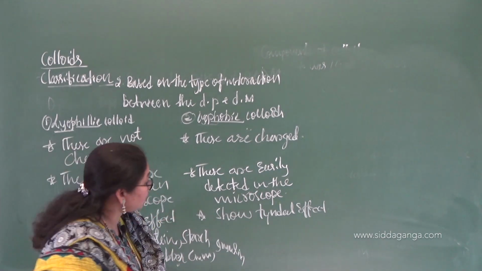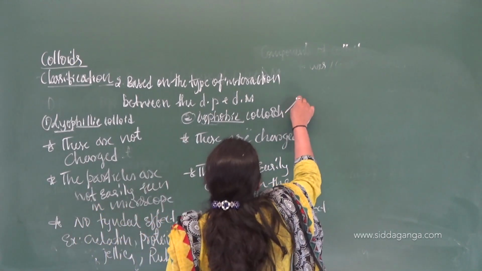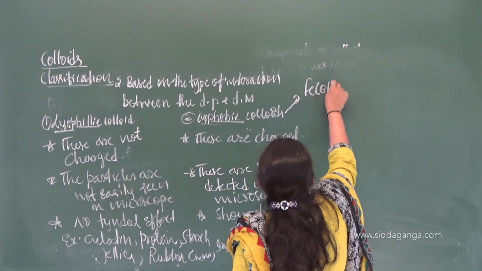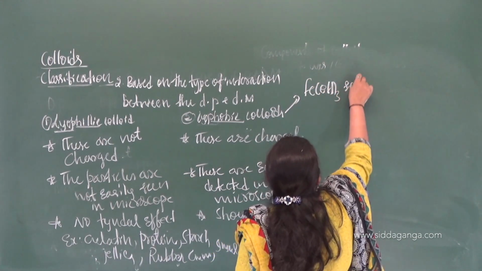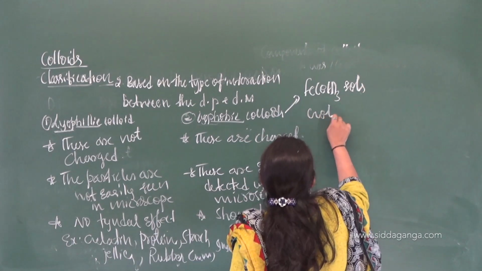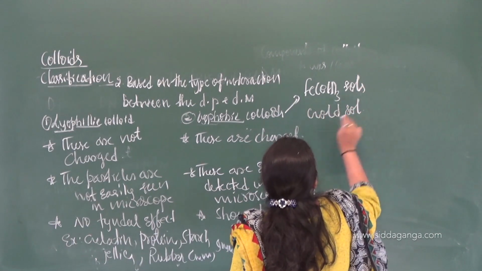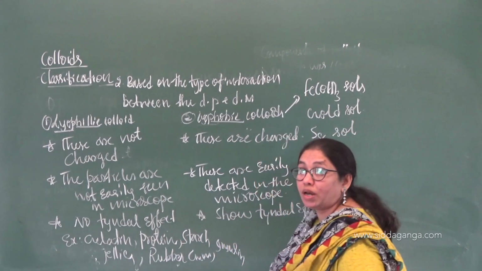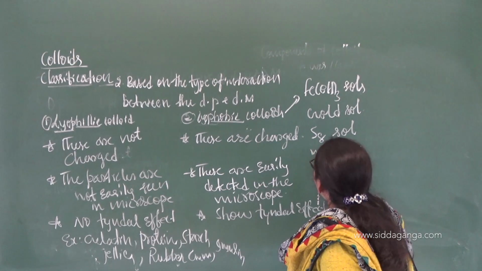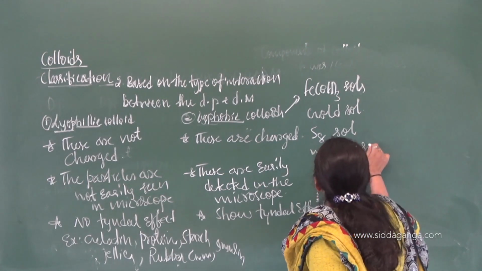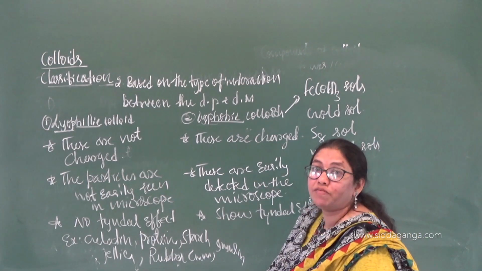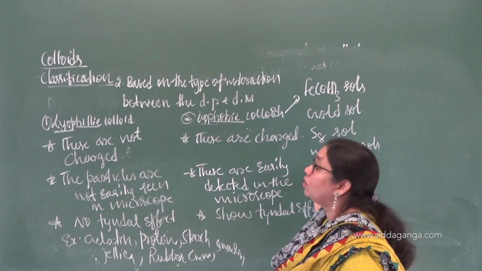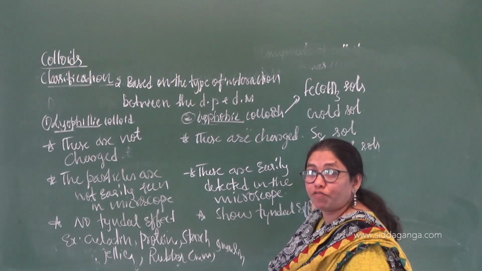Then for the examples of lyophobic colloids, I will write here: ferric hydroxide sol, gold sol, sulfur sol, which mainly consists of S8 molecules, etc. Or you can say metal sols. Generally all are examples for our lyophobic sols, which have no affinity towards the dispersion phase.